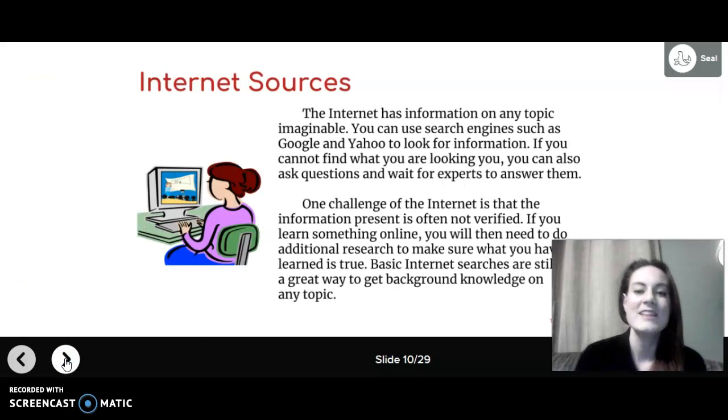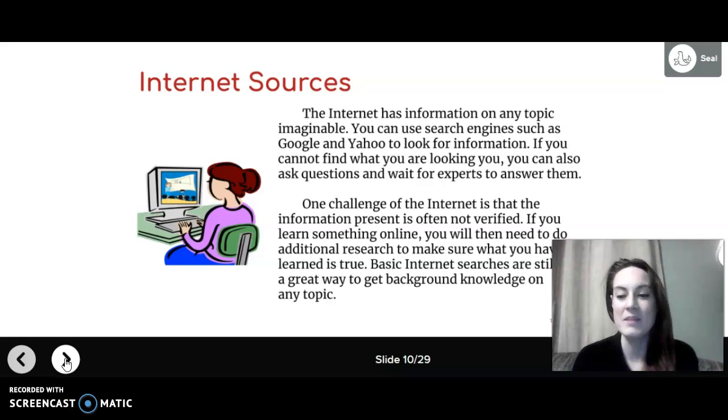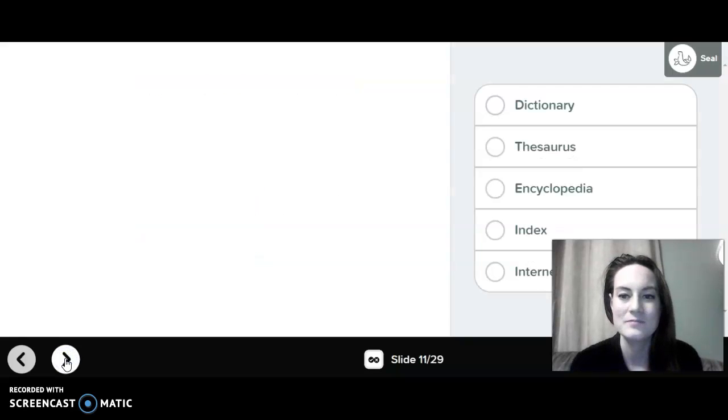Internet sources. The internet has information on any topic imaginable. You can use search engines such as Google and Yahoo to look for information. If you cannot find what you are looking for, you can also ask questions and wait for experts to answer them. One challenge of the internet is the information present is often not verified. If you learn something online, you will need to do additional research to make sure what you have learned is true. Basic internet searches are still a great way to get background knowledge on any topic.